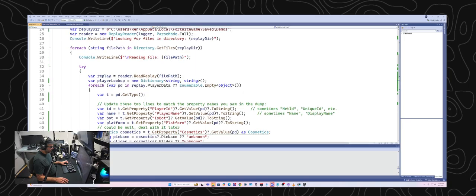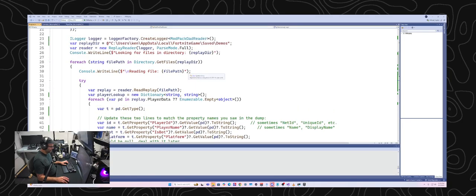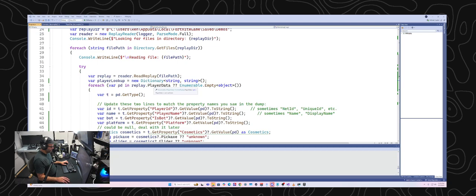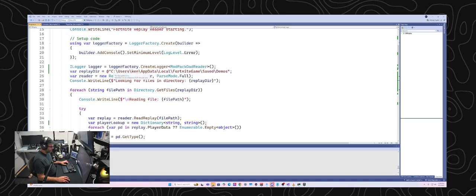Where is the path to my replay file? So my cause of death should be fall damage. So once we load up this replay file, we should see what the code for fall damage death is. Okay.